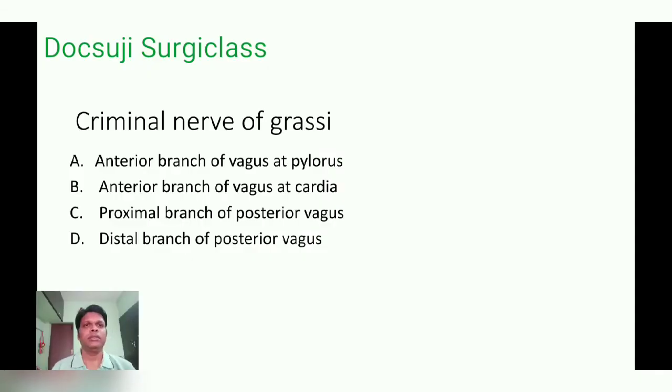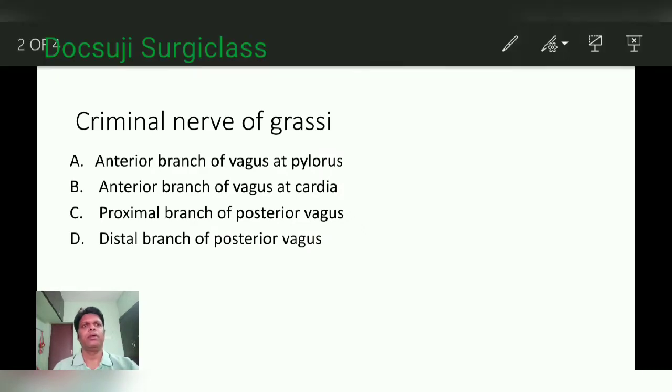Criminal nerve of Grassi? Four options are there: anterior branch of vagus at pylorus, anterior branch of vagus at cardia, proximal branch of posterior vagus, distal branch of posterior vagus. This is a straightforward anatomical question. The answer is proximal branch of the posterior vagus.